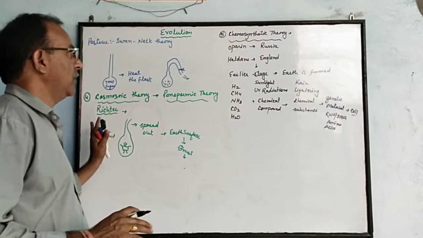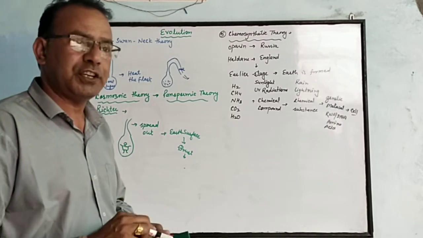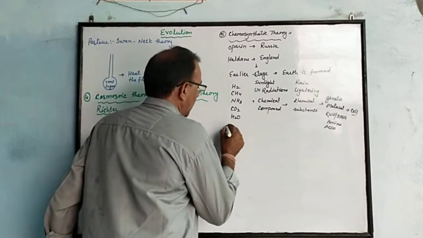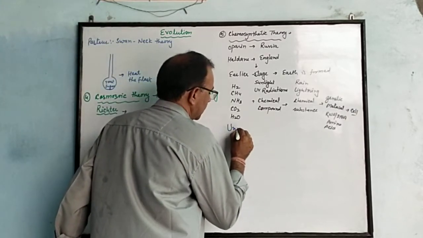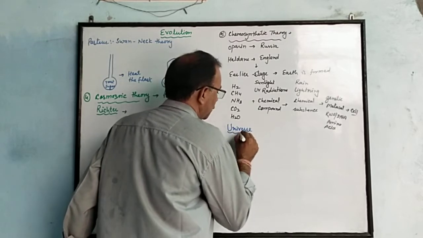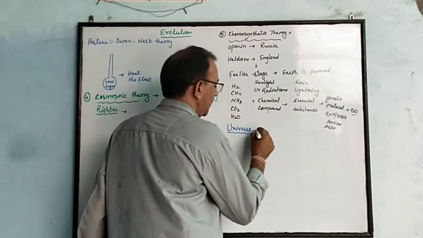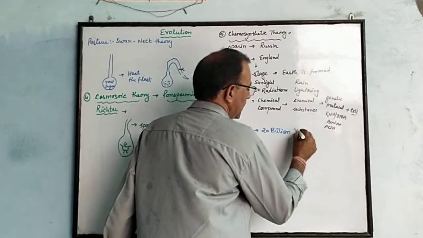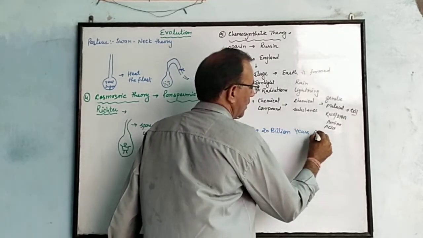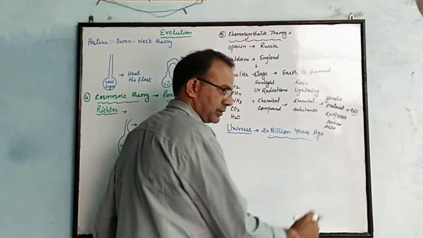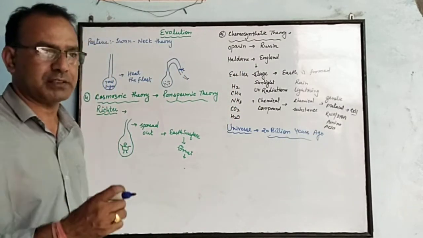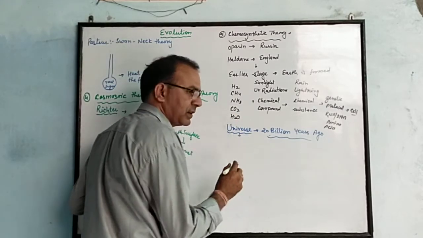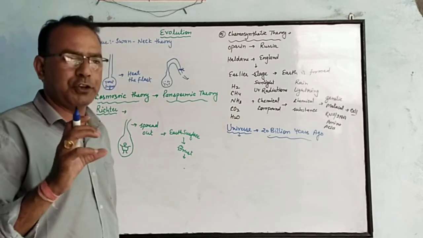These are the 5 theories related to the origin of life. Clear? Now, the universe formed nearly 20 billion years ago. How was this universe produced? Formation of the universe. According to some scientists, the universe was firstly just like a reducing fireball.